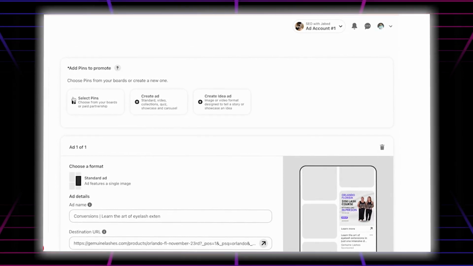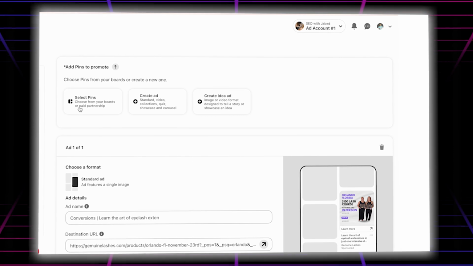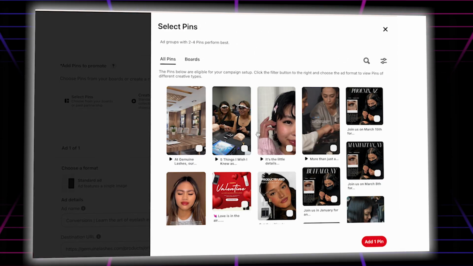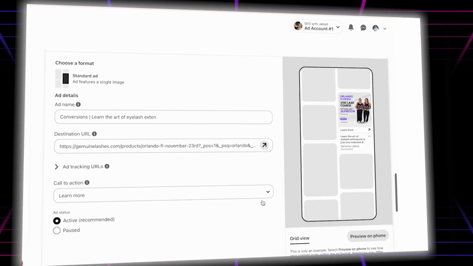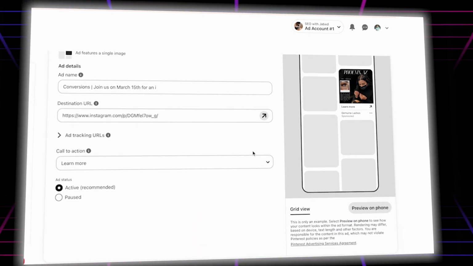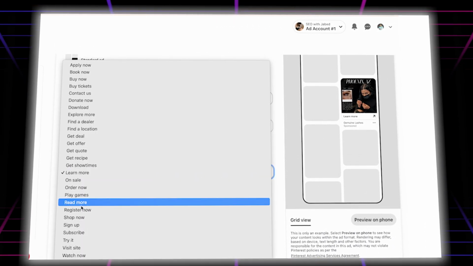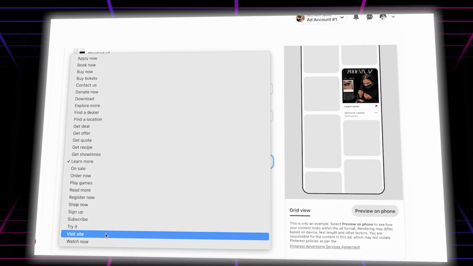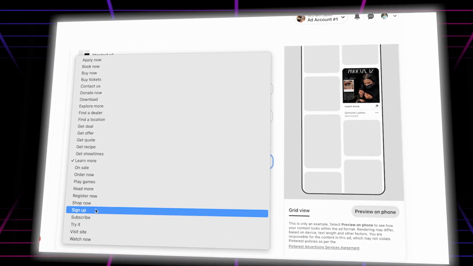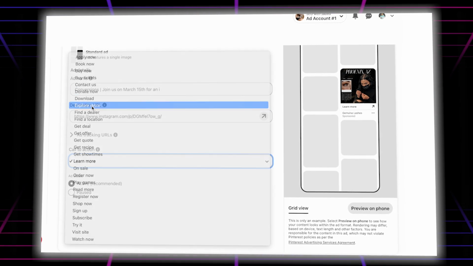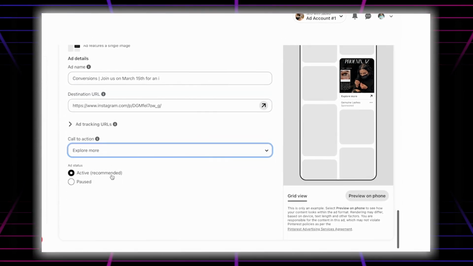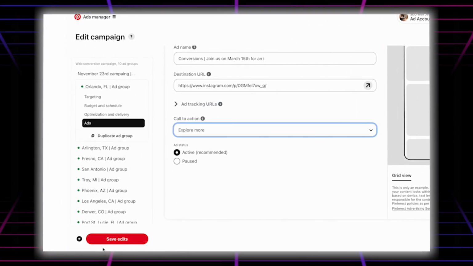And if you have already made the pin, you just need to simply select pin and choose, let's say this one, and add. So this way, as you can see, this is already added. And in the action button, if you want to change the button, let's say try it, watch now, learn more, and explore more, simply choose your action button, and from there you just need to publish.